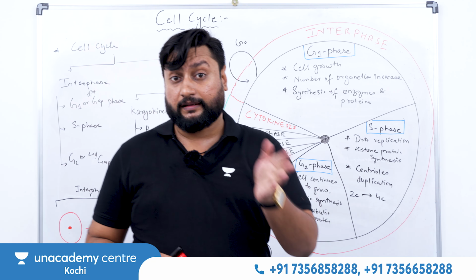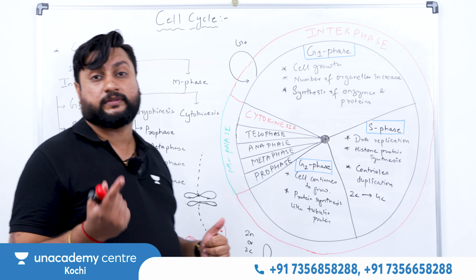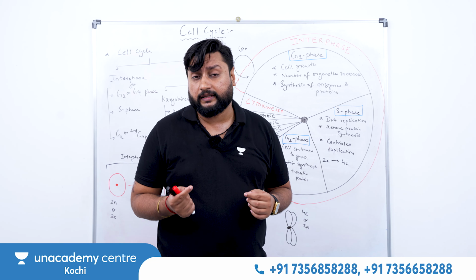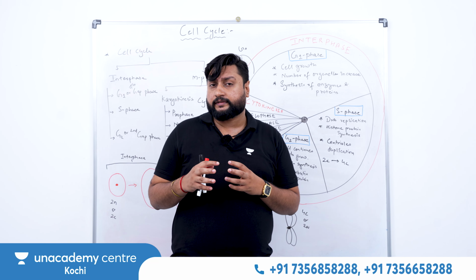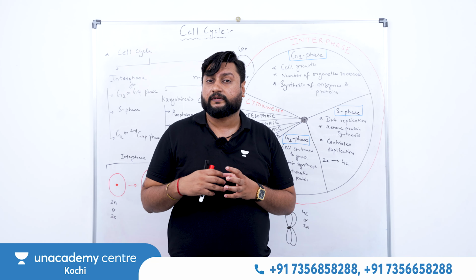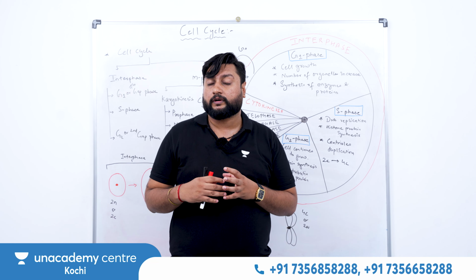But on the other hand, there are certain cells which will go for G0, and at any point of time, based on the requirement, they can again come back to G1 and follow all these stages again. Like for example, your hepatocytes, the liver cells. We can see that if any damage happens to the liver cells, what will happen? The nearby cells will get the signal, and all those cells will do what? They will replace all those damaged cells. And they are already in the G0.